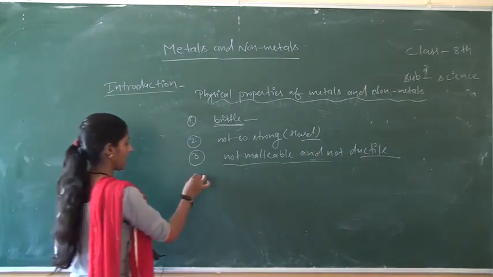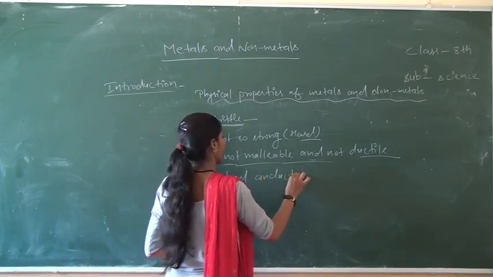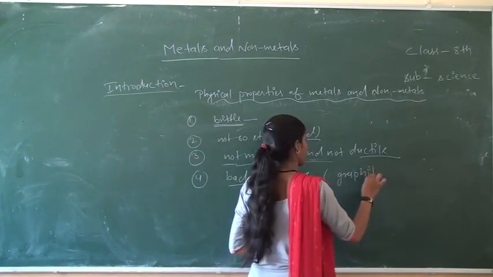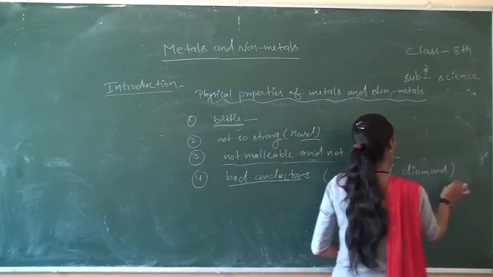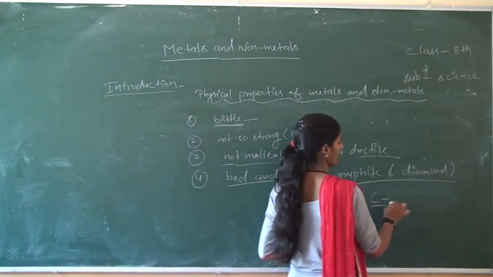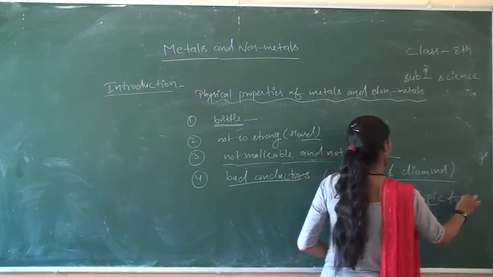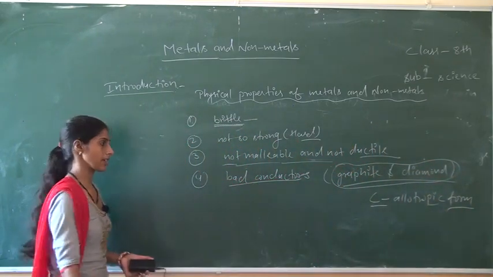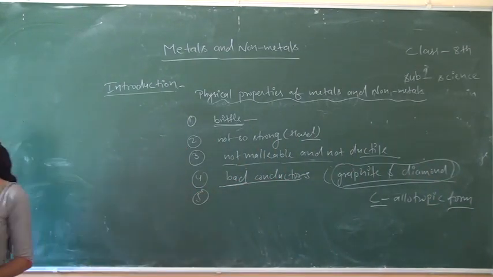After that, they are bad conductors of heat and electricity, except graphite and diamond. As we already discussed, graphite and diamond are the two allotropic forms of carbon, which are good conductors of heat and electricity, but remaining other non-metals are bad conductors of heat and electricity.